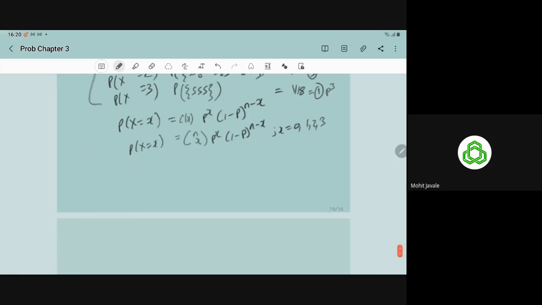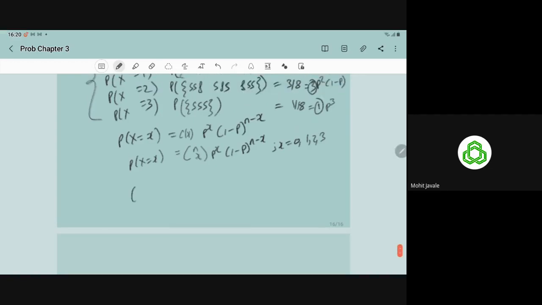For that, first we will verify that this is the PDF. For a PDF, it must satisfy two conditions, the necessary and sufficient conditions. You can see that nCx p to power x, 1 minus p to power n minus x, is non-negative for all x. And what is the second condition? The summation for all x of nCx p to power x, 1 minus p to power n minus x.